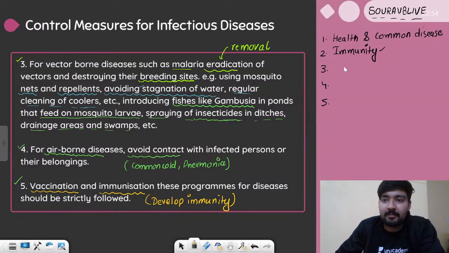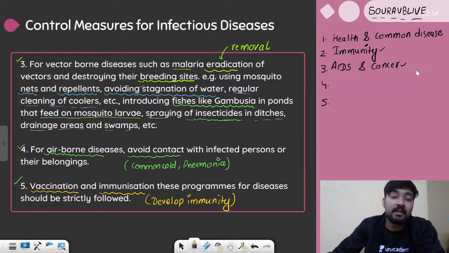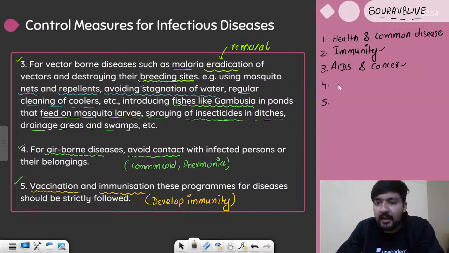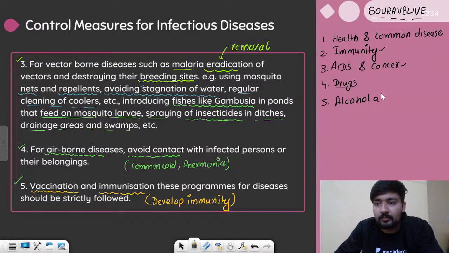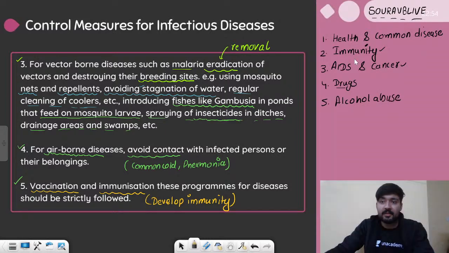The third segment is going to be the 2 major diseases, which are AIDS and cancer. Again, I'm starting the discussion of AIDS and cancer in the special classes very soon. After that, we have drugs, right? So we will talk about drugs, and finally we have alcohol abuse. So these are all the parts which will be discussed in the chapter, right?